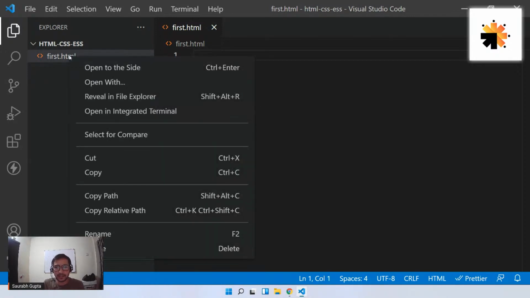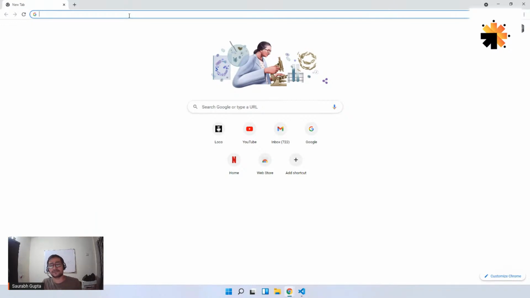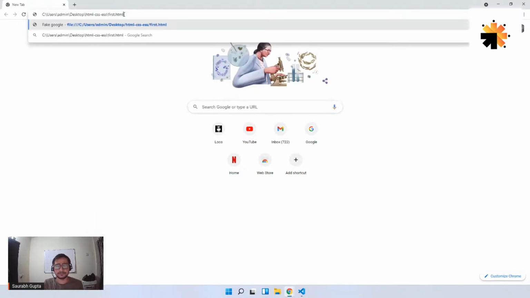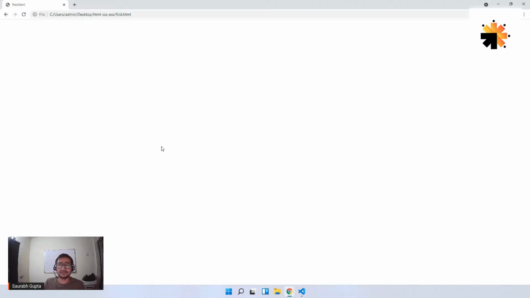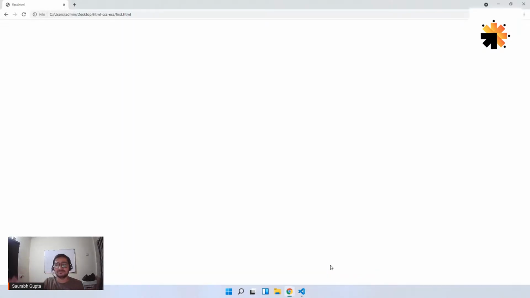I'll tell you how to open it. Simply right click on your file, go to the option copy path, and just copy the path. Go onto your favorite browser. Any browser is fine. Go to the URL bar and paste it. That's all. See, there's nothing. It's completely white. But don't worry, you have actually created a web page. Every HTML file is a web page. Is that clear, everyone? You simply open the same file in the browser, but you can see there's nothing in the web page, because we have not created any content.